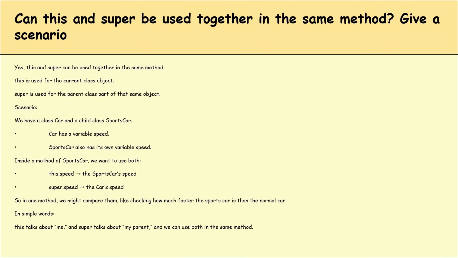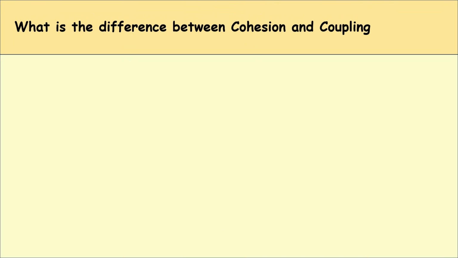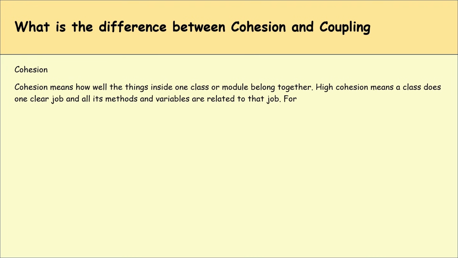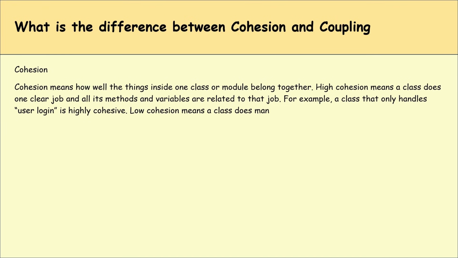What is the difference between cohesion and coupling? Cohesion means how well the things inside one class or module belong together. High cohesion means a class does one clear job and all its methods and variables are related to that job. For example, a class that only handles user login is highly cohesive. Low cohesion means a class does many unrelated things like login, payment, and printing all in one class.